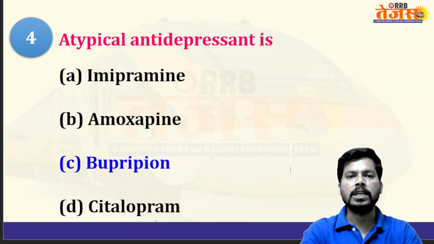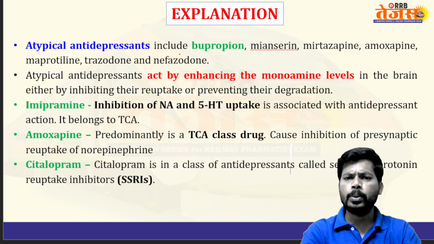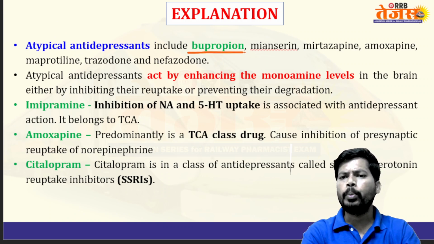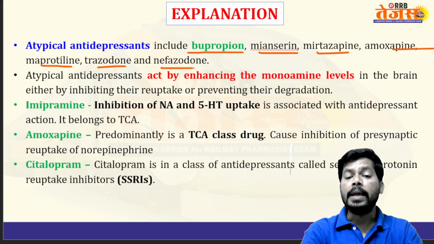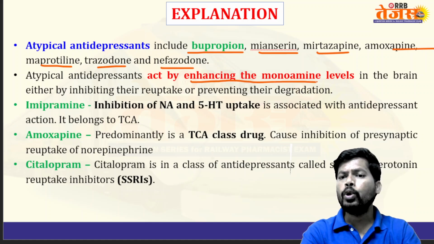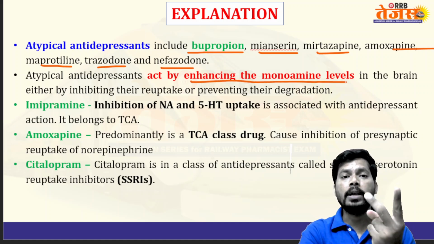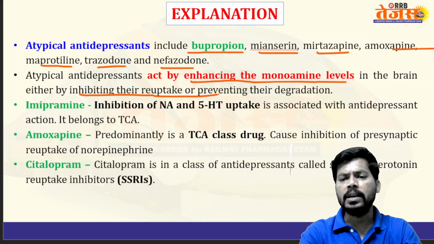So let's see the discussion. You will understand more regarding this MCQ. Atypical antidepressants include bupropion, mianserin, mirtazapine, amoxapine, maprotiline, trazodone, nefazodone. Atypical antidepressants act by enhancing the monoamines like dopamine, noradrenaline, serotonin as well as adrenaline in the brain by inhibiting their reuptake or preventing their degradation.